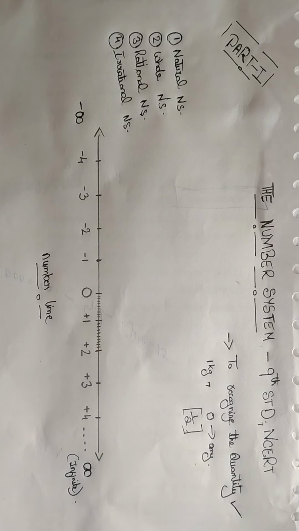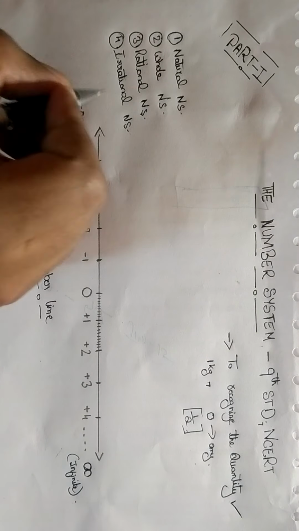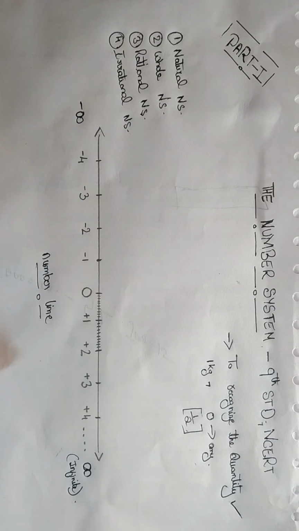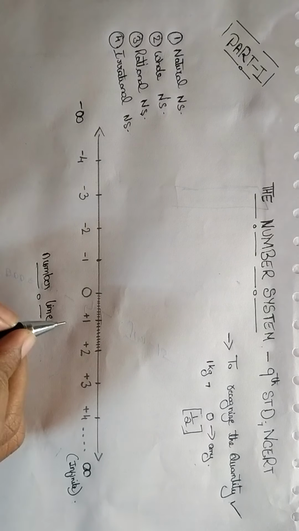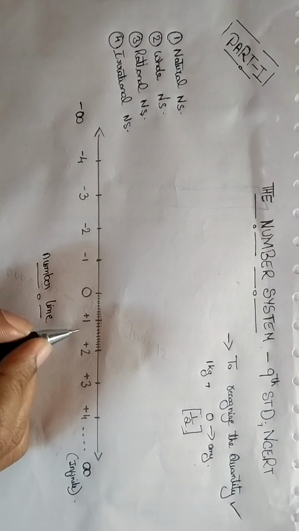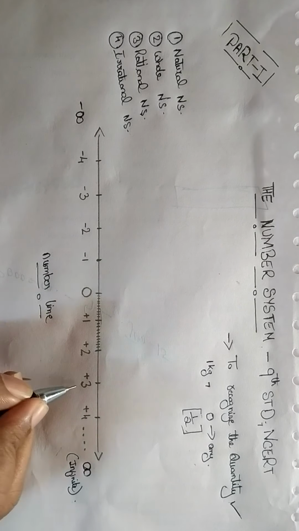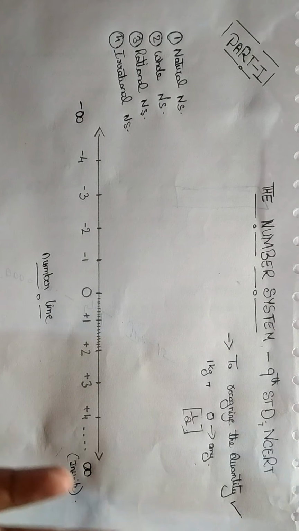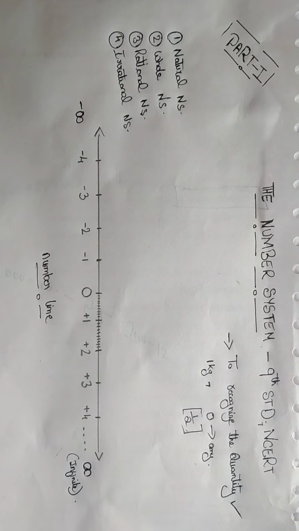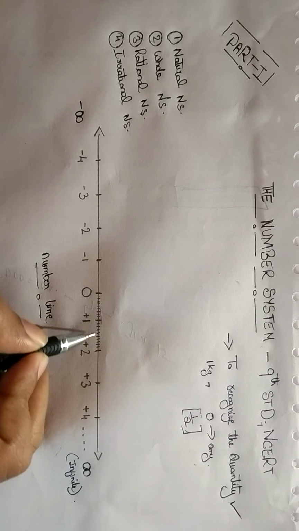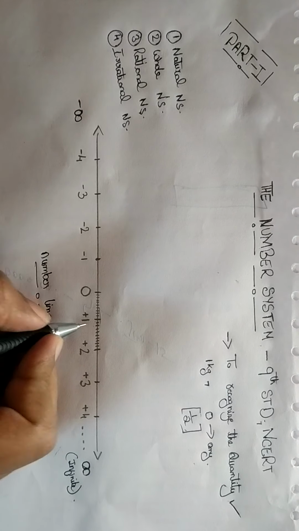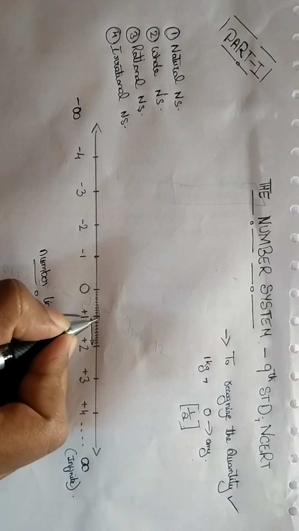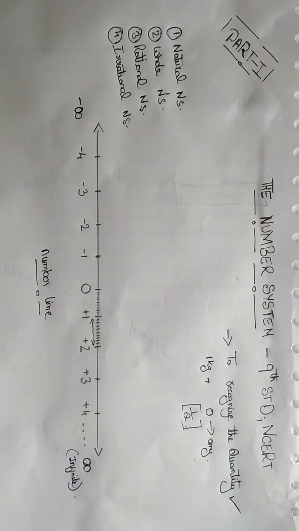Natural number system is nothing but starting from 1 to infinity, excluding all the in-between parts. 1, 2, 3, 4, 5, 6, 7, 8, 9, 10, etc. are natural numbers. They do not include the in-between parts.